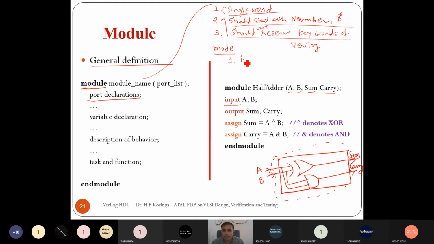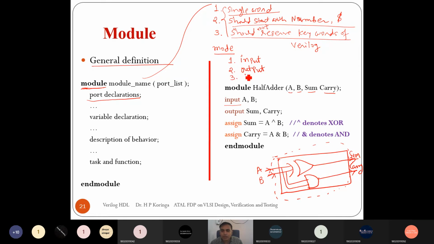One is the input mode. As the name suggests, from this port we can read the data, but we cannot write the data on that port. Another mode is the output port. On that port we can write the data, but we cannot read the data from that port.